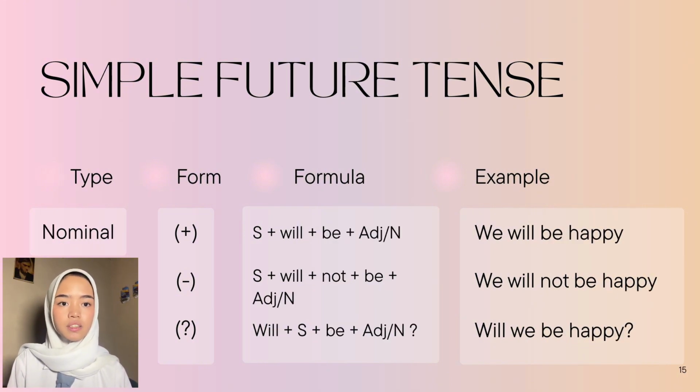And in its second type, it is nominal. In its positive way, it is subject plus will plus be plus adjective or noun. For example, we will be happy. For its negative type, it is subject plus will not plus be plus adjective or noun. For example, we will not be happy. And its third form, it is will plus subject plus be plus adjective. For example, will we be happy?